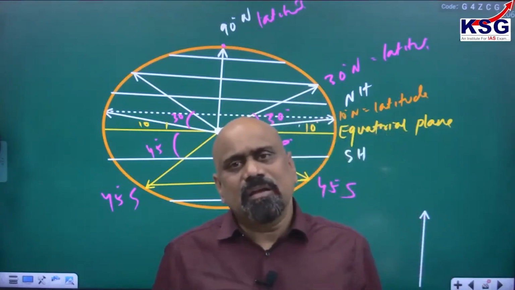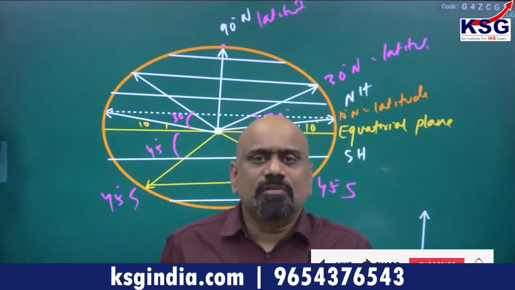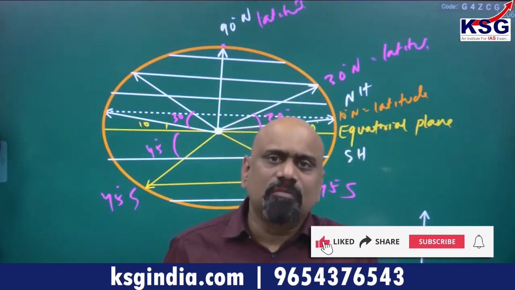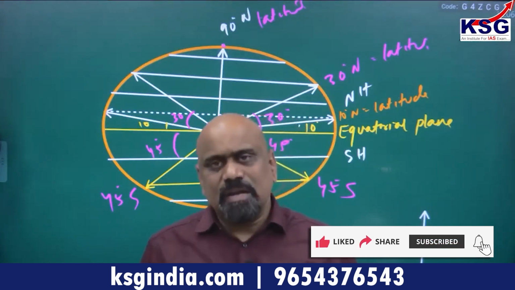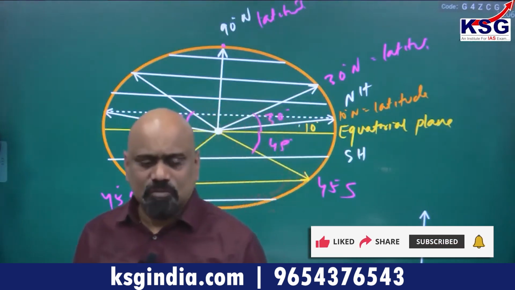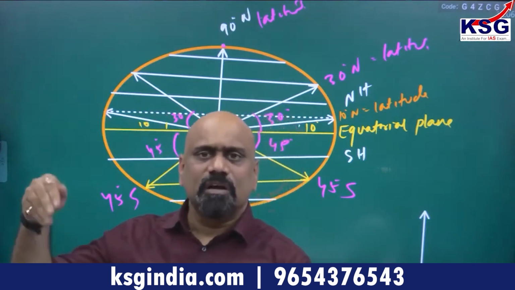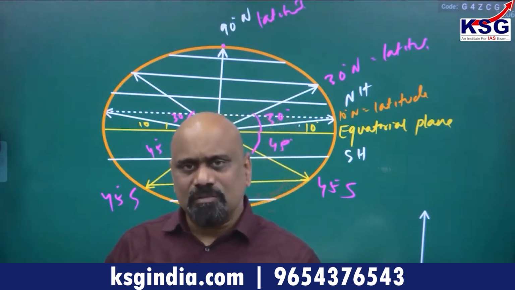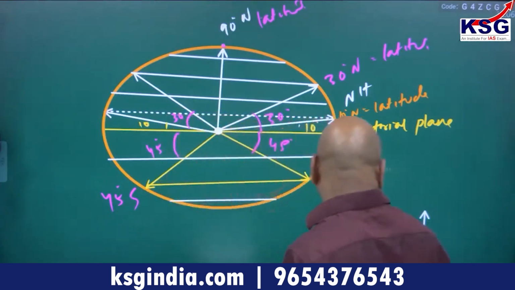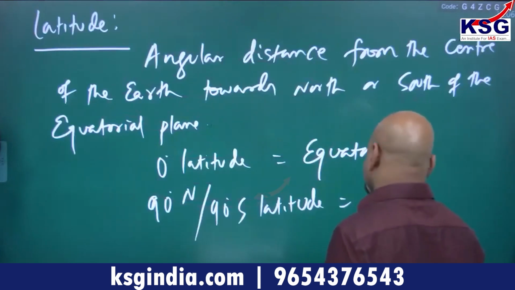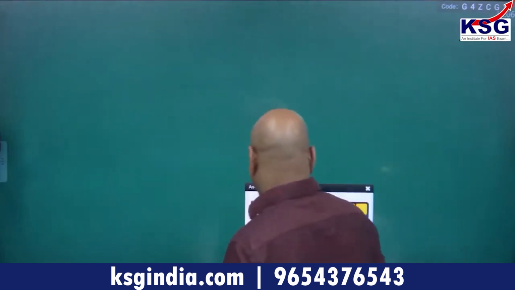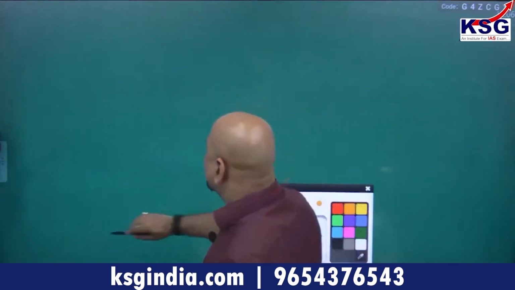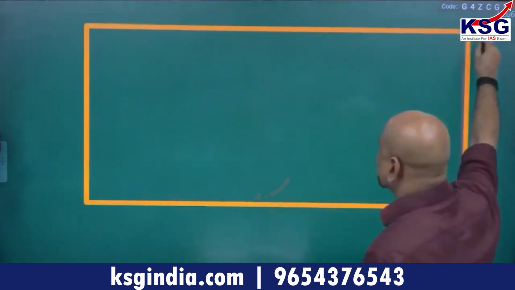So climatically we can divide the world into different, and latitudinally we can divide the world into different climatic divisions also. Friends, today itself I would like to tell you, I'll link up few things with the coming classes. That's why I'd like to say, if here is a continent, let us say we have a continent here. Let us assume that this is a continent here.